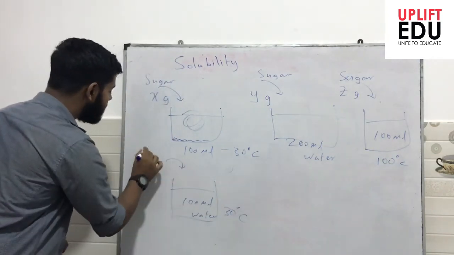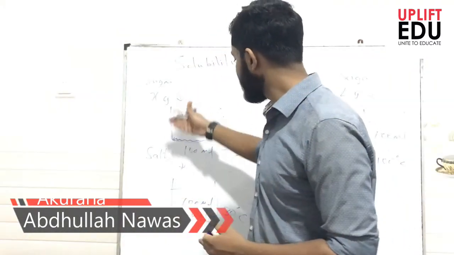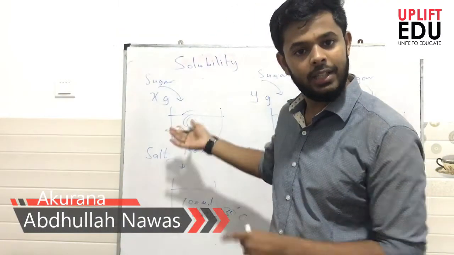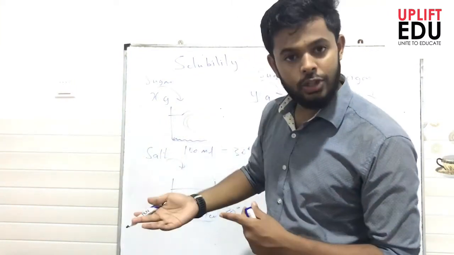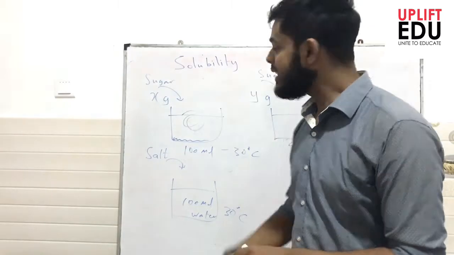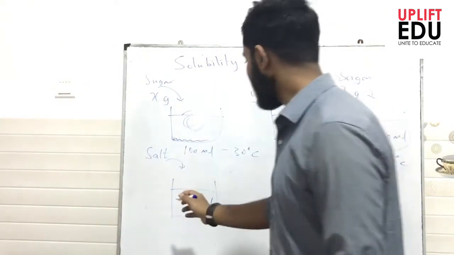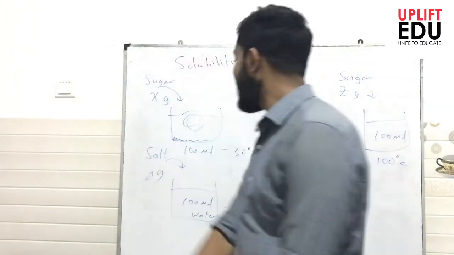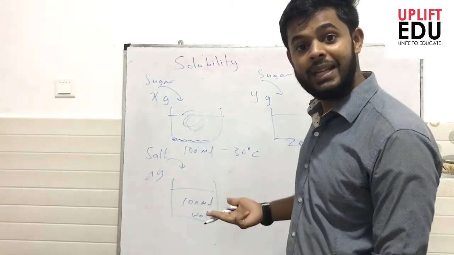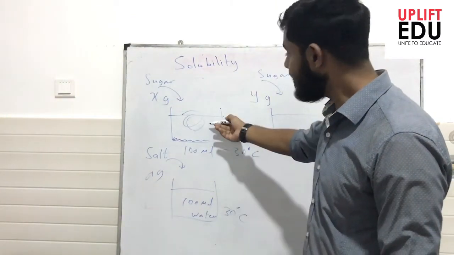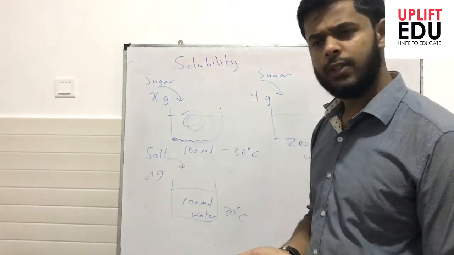Do you expect the same mass of salt to be dissolved as sugar dissolved in the water? No. Now this is a different solute compared to sugar. This will have a different solubility. So if it is x grams, I can say this is a gram that is dissolved in 100 milliliter of water. So I can say next to temperature there is an influence of the nature of the solute.